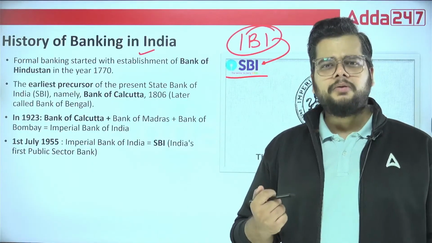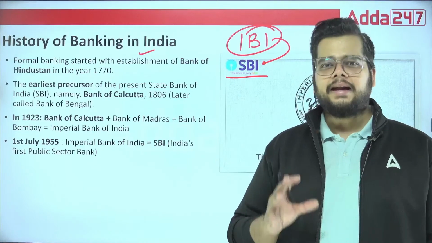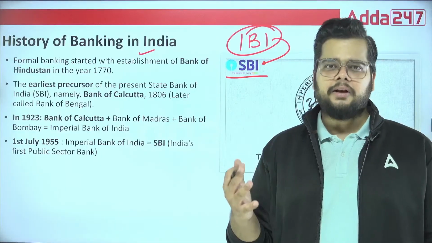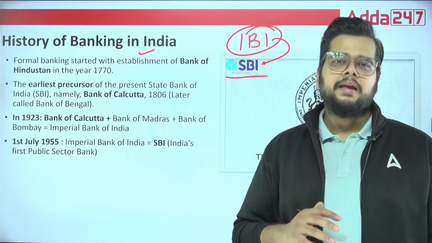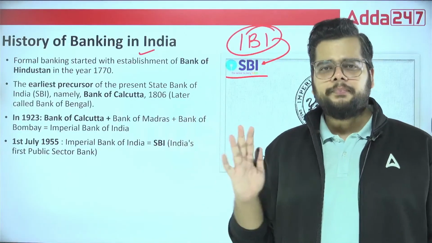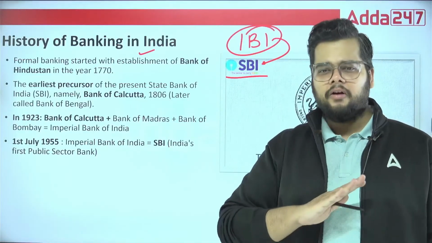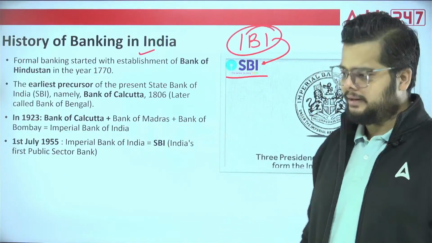Now when I talk about the Imperial Bank of India, it not only served as the largest bank of its time, but along with that it had certain regulatory roles. So at that time there was no RBI. Till the RBI was there, the Imperial Bank of India was performing the regulatory role for the entire banking structure in India.